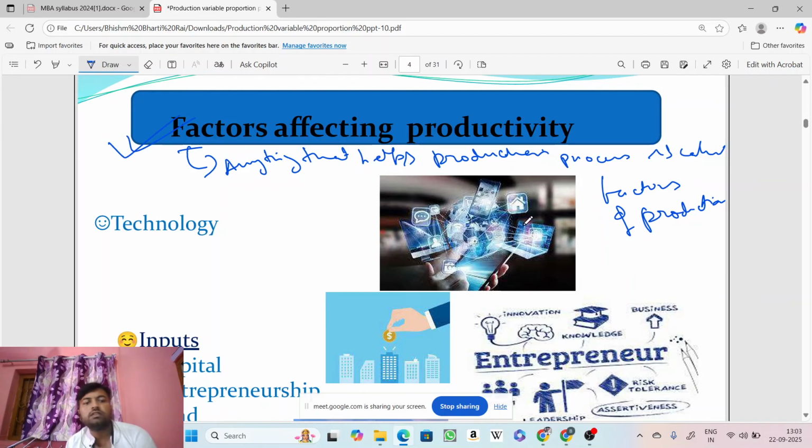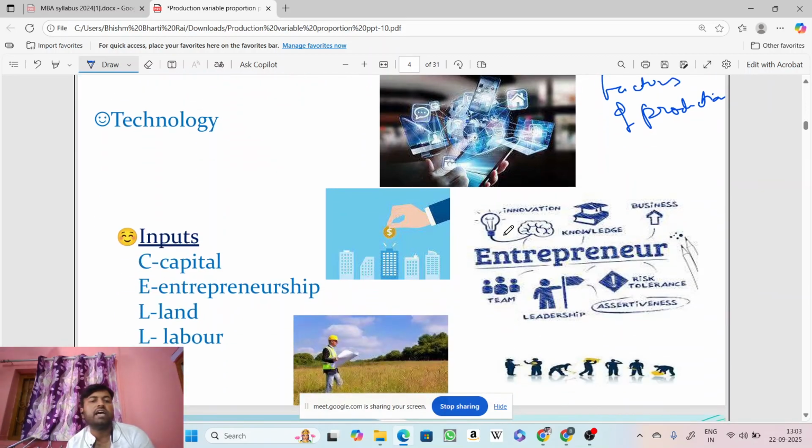It will be capital, entrepreneur, land and labor. Okay, capital, entrepreneur, land and labor, these are the four factors of production.